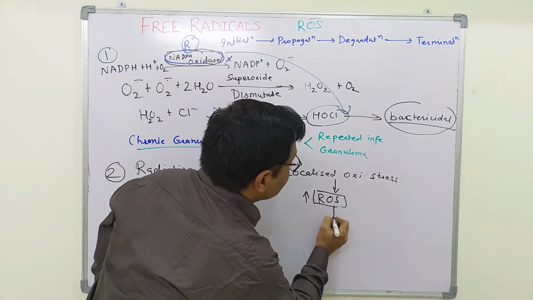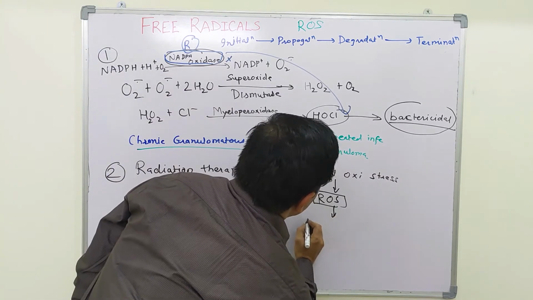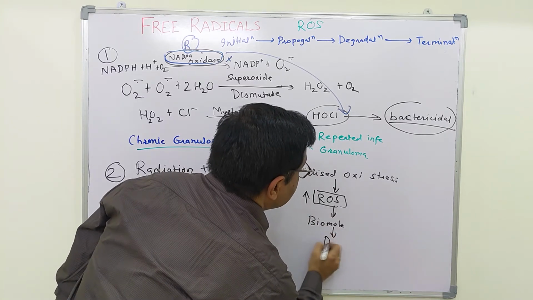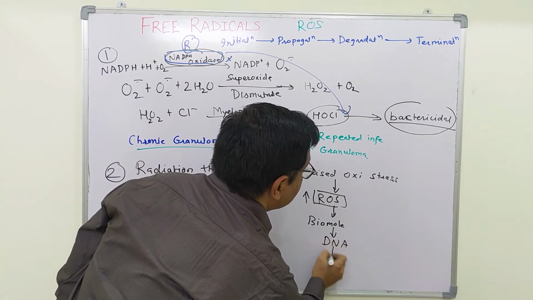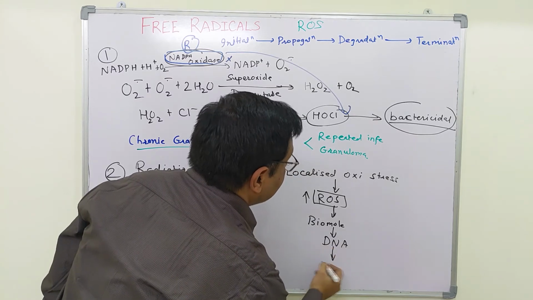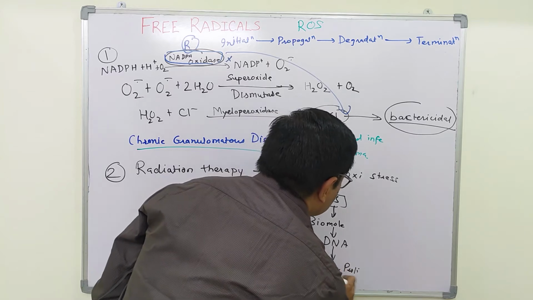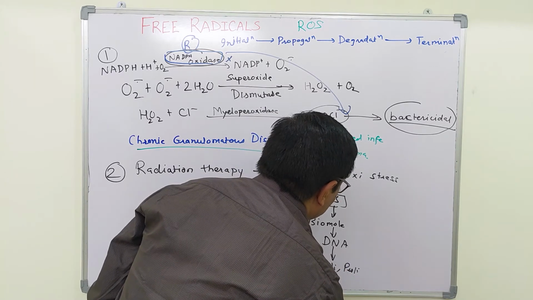These reactive oxygen species will damage all the biomolecules. It will damage DNA, thereby it will prevent DNA replication and cell proliferation, and thereby it will prevent tumor cell